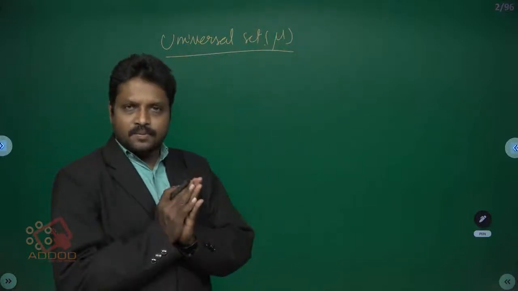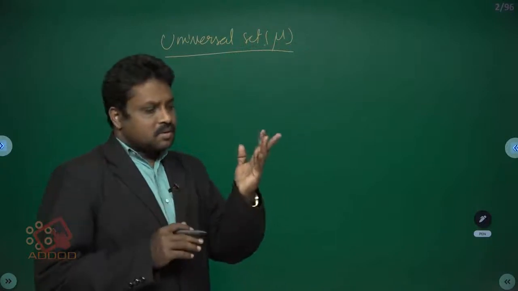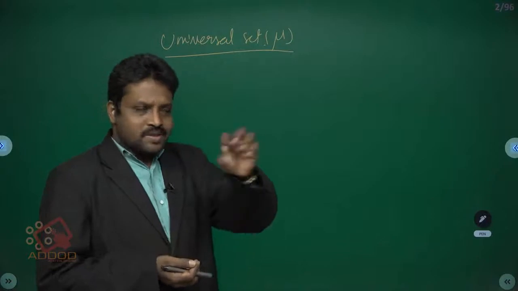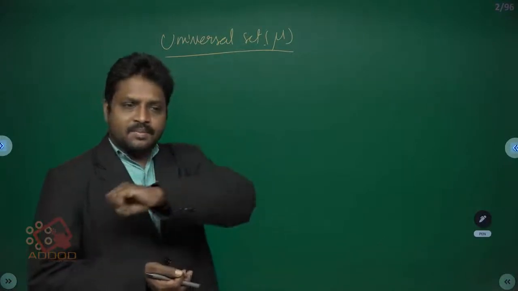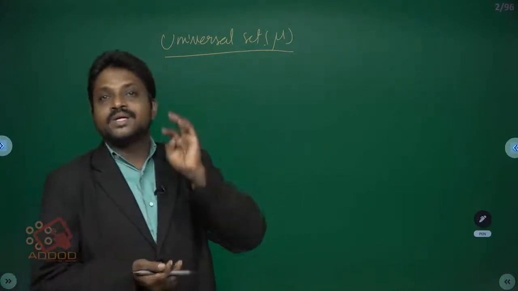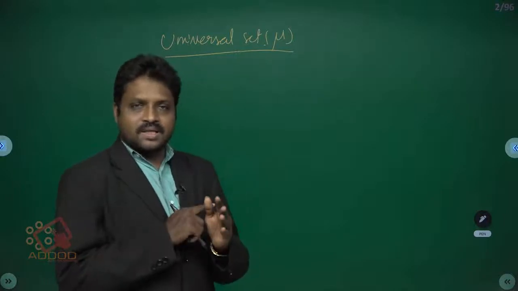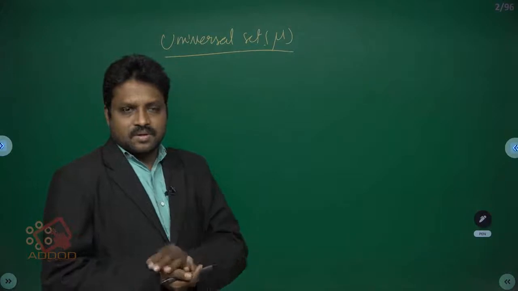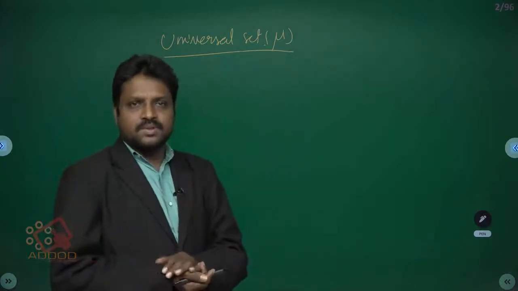Suppose for example, your school is the universal set. All classes, including sections, 1st to 10th classes, are called elements, and these all belong to the school.